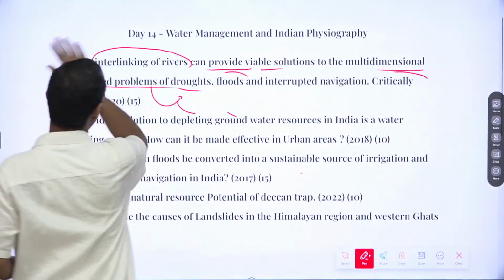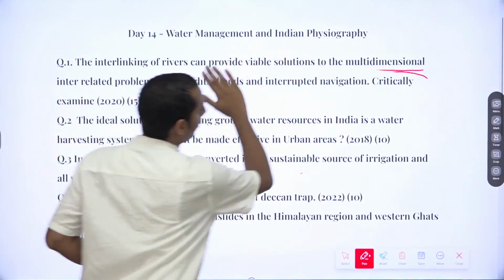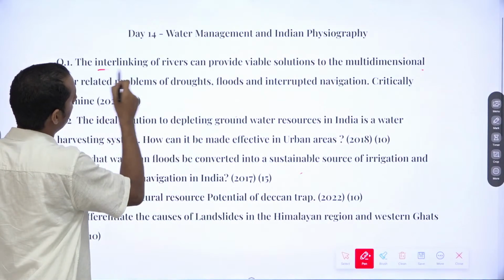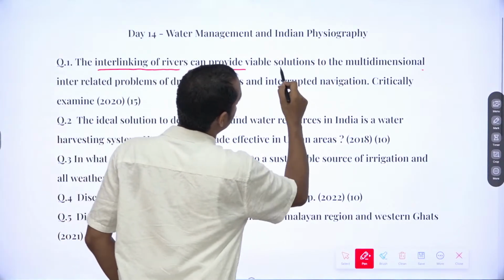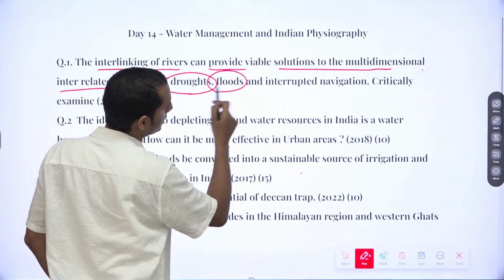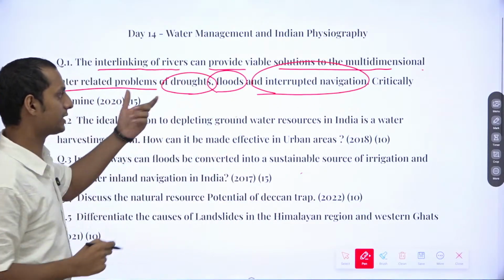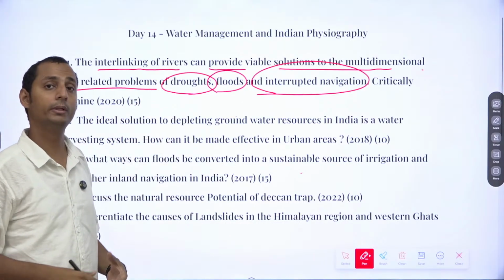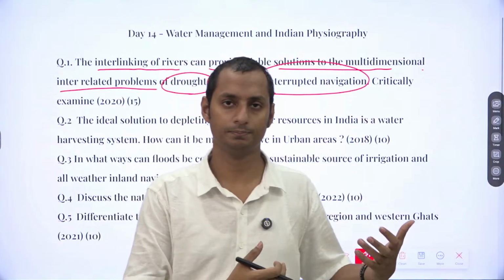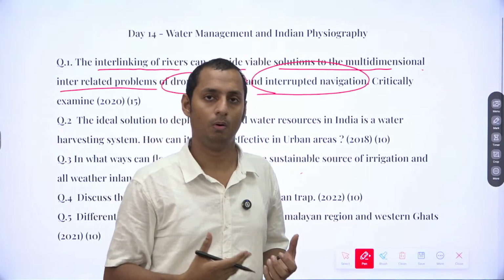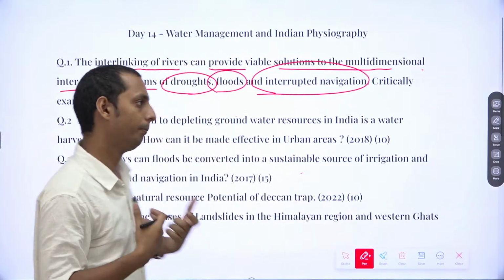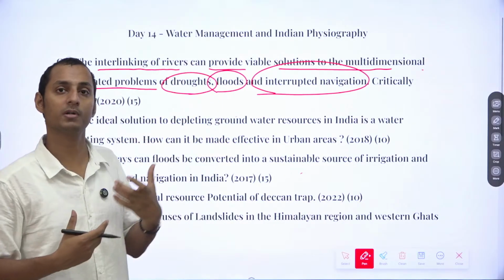So what does the question basically tell you? Let me go to the introduction. I have already mentioned what to write in the body part. So the interlinking of rivers can provide a viable solution to the multi-dimensional interrelated problems of droughts, floods, and interrupted navigation. Since the question talks about these three areas, you need to mention the same. So what can you mention? Recently there was a flood. Recently there was a drought. Try to mention a contemporary example regarding the same, and then as a transition, provide that interlinking of rivers can be a viable solution to this.